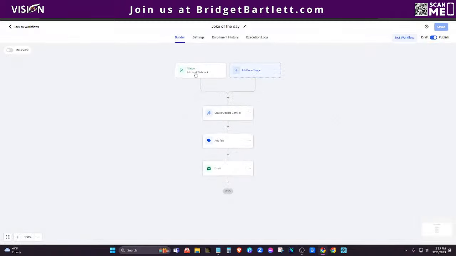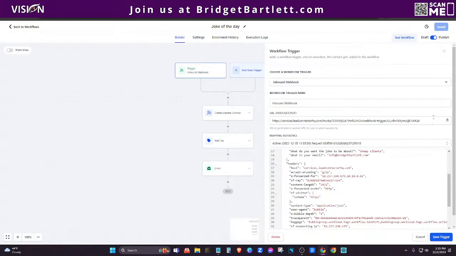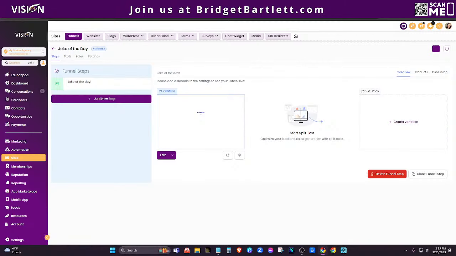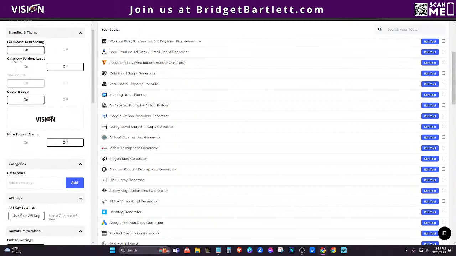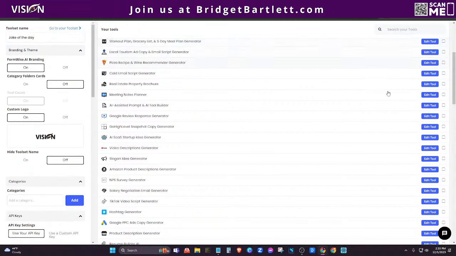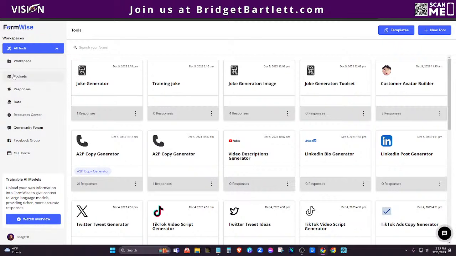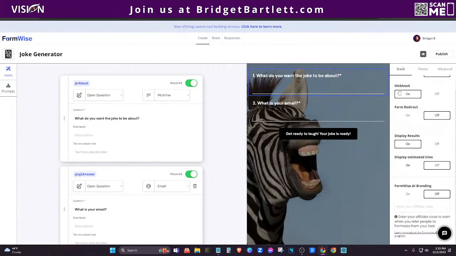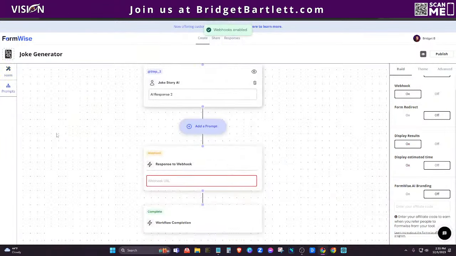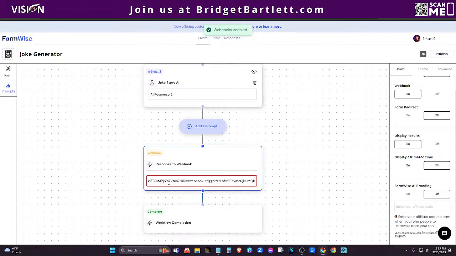All you need to do is click here and you'll see the inbound trigger. Okay, so you want to take this webhook here and you want to go over to Formwise. We're going to go into the form. Okay, so let's go back into that form. Let's go up here and click out. And we're going to go to the joke generator that we created together. And you'll see here, once we get inside, you'll see over here webhook. So that is on. And you'll see down here, we need to paste that webhook. Okay, so I'm going to paste it and publish it.